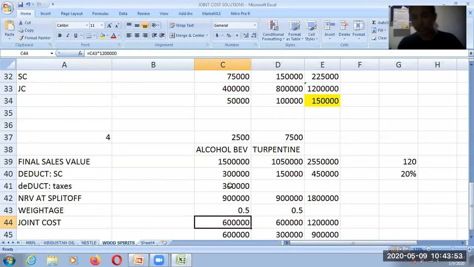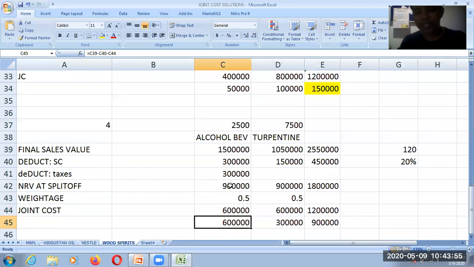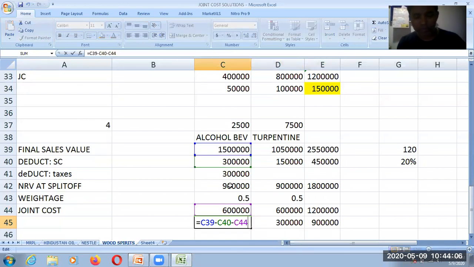So this comes to 12 lakh allocation and the profitability is 15 lakh minus 9 lakh minus 6 lakhs comes to 6 lakh rupees, right? So this is how this respective profitability is being calculated.